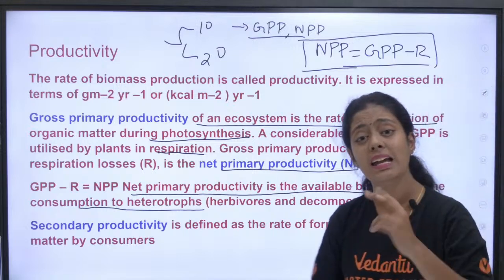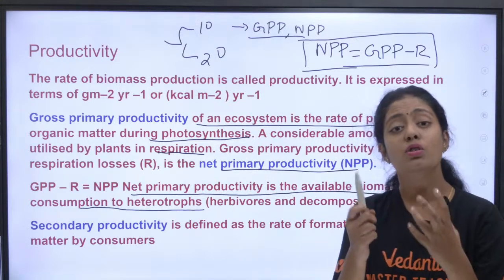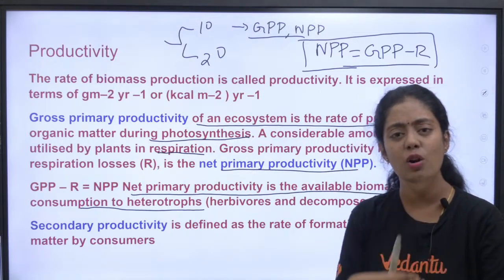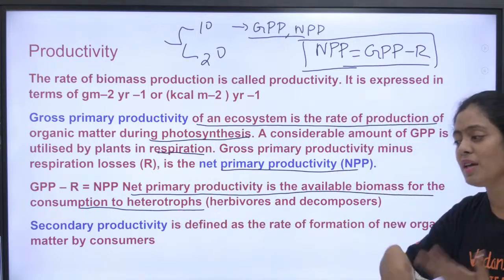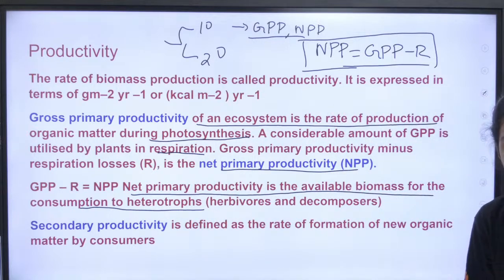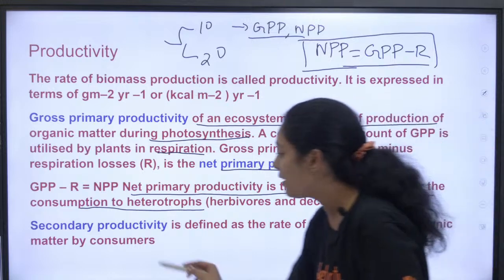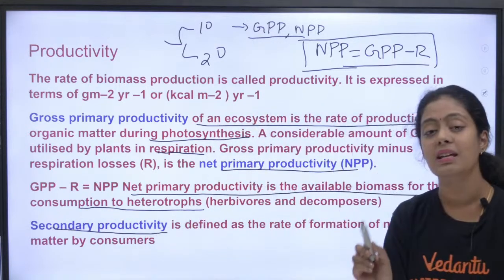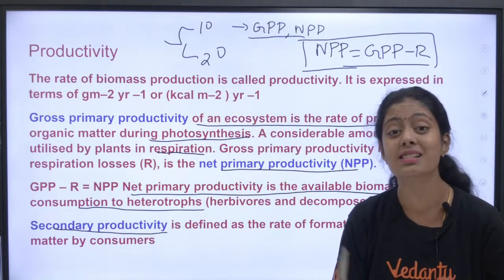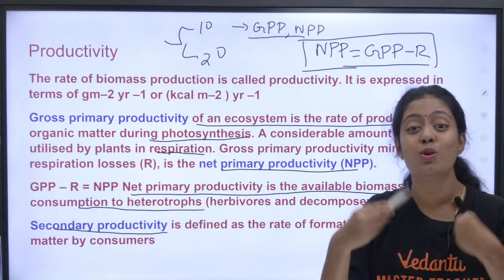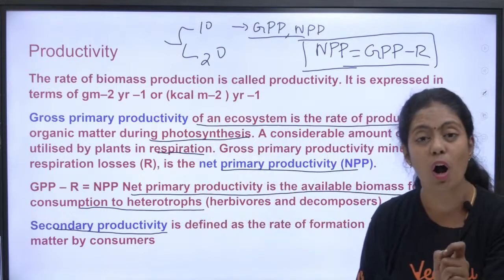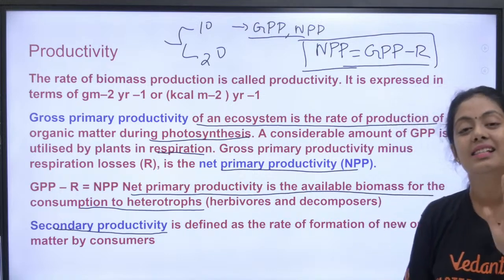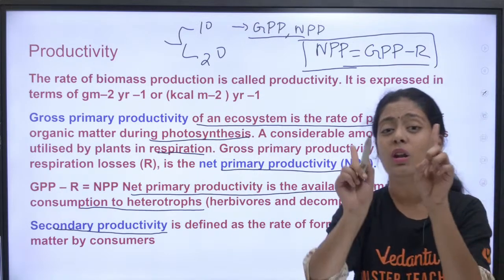Now let us see what secondary productivity is. We heterotrophs are consuming this net primary productivity and we are also producing new organic matter. Correct? That is what we call secondary productivity. The new biomass that is produced by the heterotrophs by consuming the net primary productivity is what we call secondary productivity.